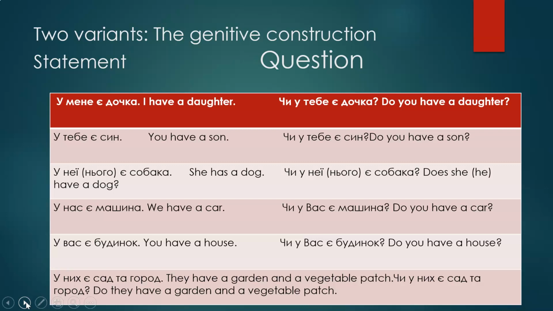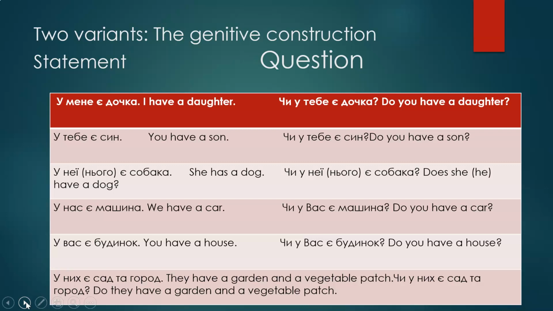У нас є машина, so у нас є, it's we have. Машина, a car. So у нас є машина, we have a car. So у вас є, you have. У вас є будинок, you have a house. У них є сад та город. They have a garden and a vegetable patch.